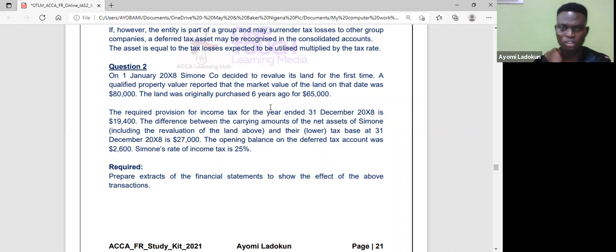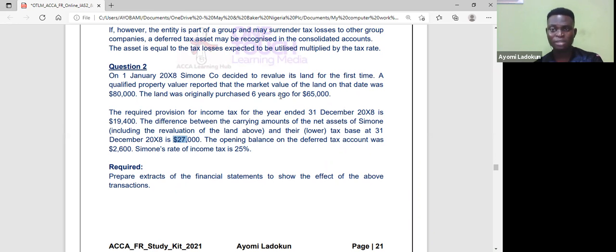The required provision for income tax at the year end 31st December 2006 is $400. Now the difference between the carrying amount of the net assets of Simeon, including revaluation of the land above, and their tax base at 31st December 2006 is $27,000. The opening balance on the deferred tax account was 26. Simeon's rate of income tax is 25%. Required: prepare an extract of the financial statements to show the effect of the above transaction.